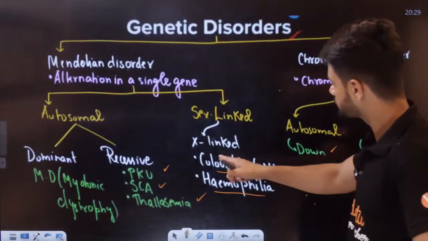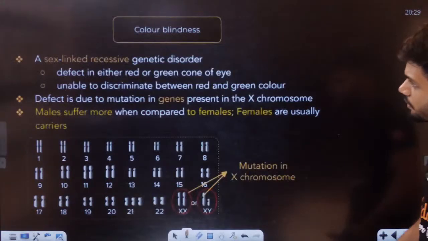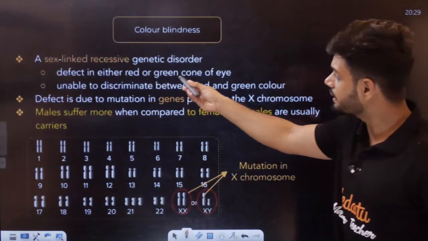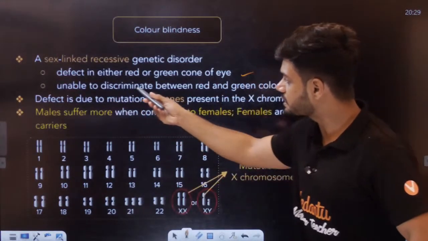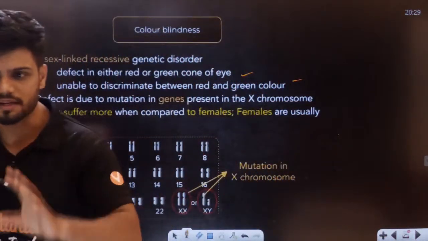Color blindness is a sex-linked recessive disorder. There is a defect in either the red or green cone of the eye, so they are unable to discriminate between red and green. They cannot tell what is red and what is green, students.